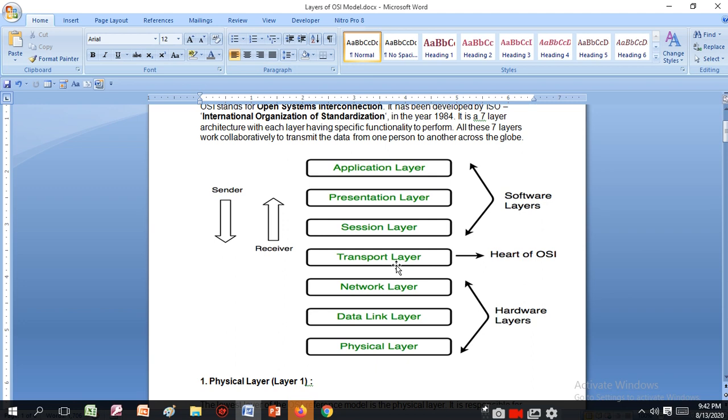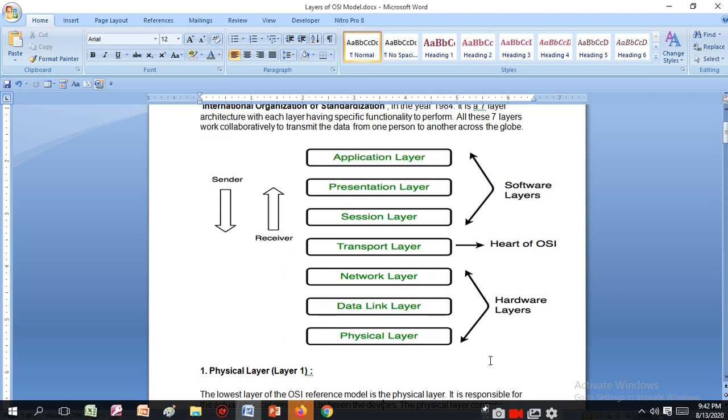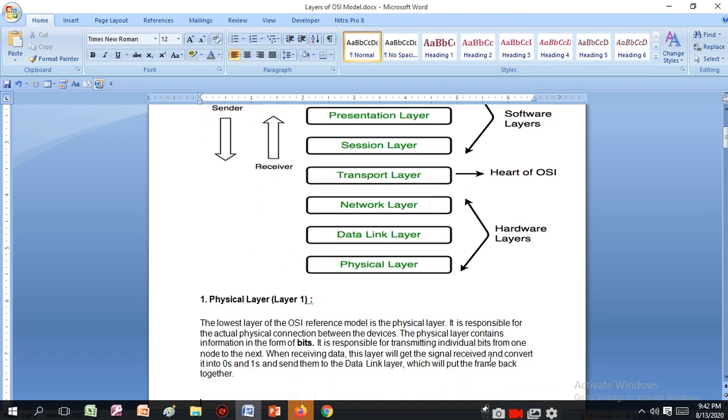This is a model which interconnects the system to the software through which we communicate the information on different layers, and then the person can only see the data on the application layer. We work only on the application layer, but it starts from the physical layer. The computer understands only 0 and 1. So the physical layer connects the devices and transmits the bits to the data link layer.